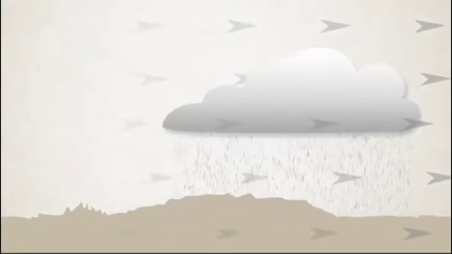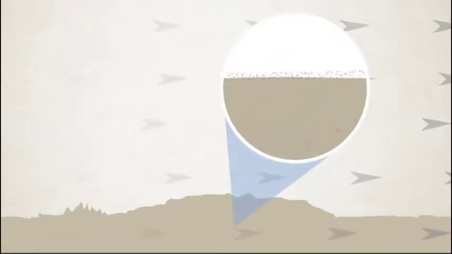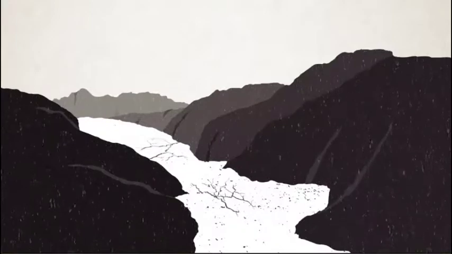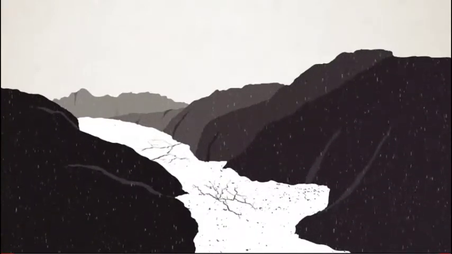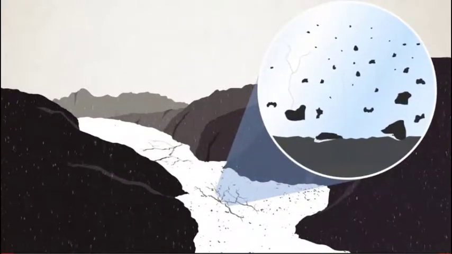Here are some examples of how this can happen. Wind can blow small rock particles over landforms, slowly wearing down the rock. In the mountains, frozen water falls as snow and forms glaciers that are like huge rivers of ice. The ice grinds against mountain rock, slowly carving valleys.